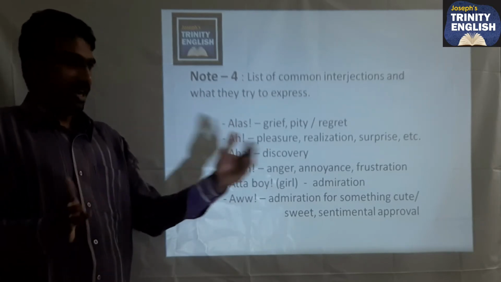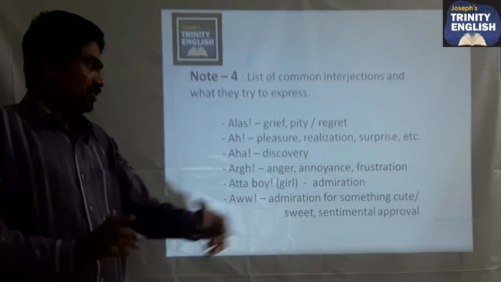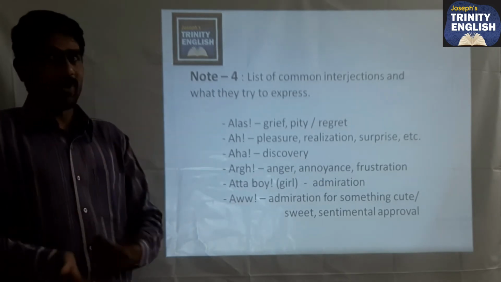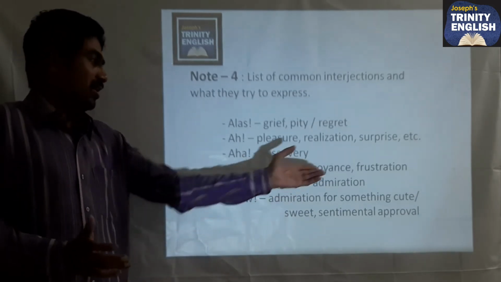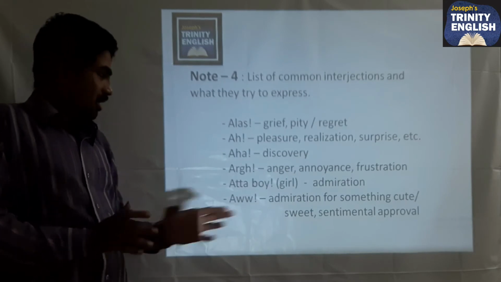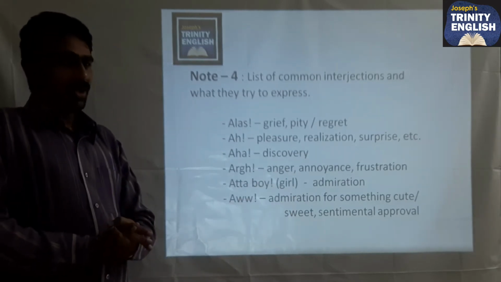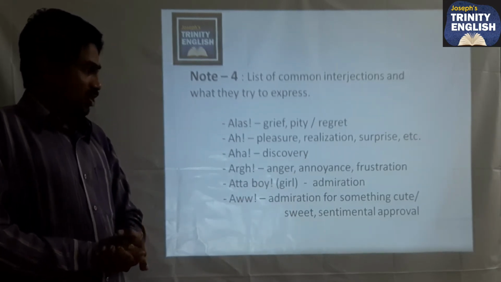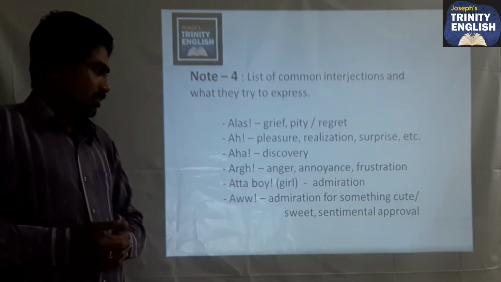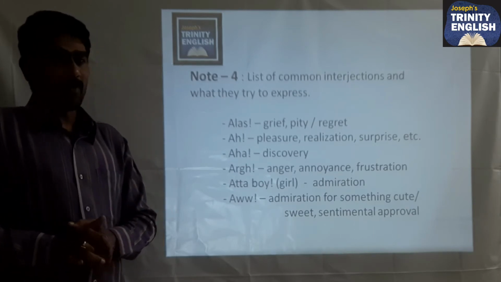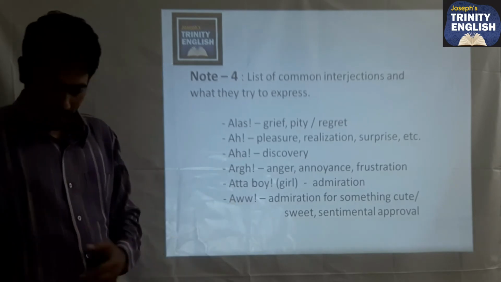Attaboy. Whenever the girls basically use this, it is in order to appreciate or admire the boys. Aw is again another feeling that we have for admiration for something which is cute, sweet, sentimental approval. So for all these things we use aw.